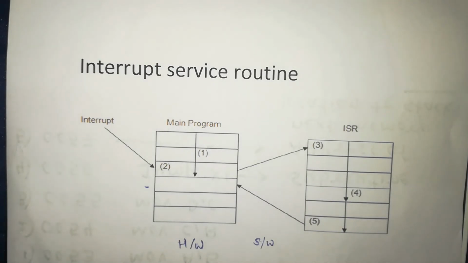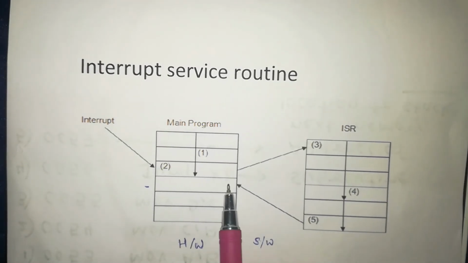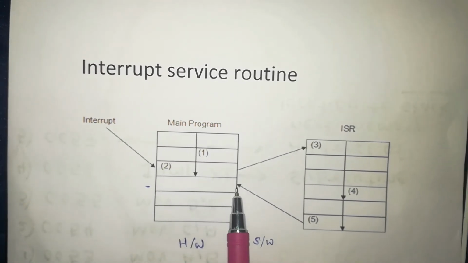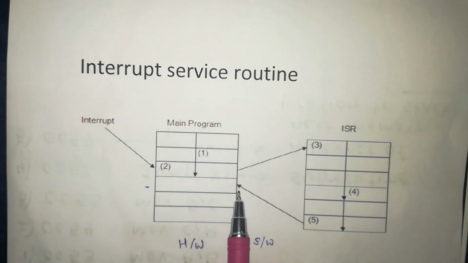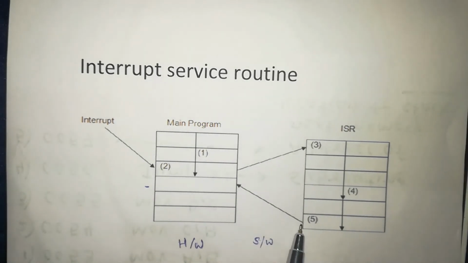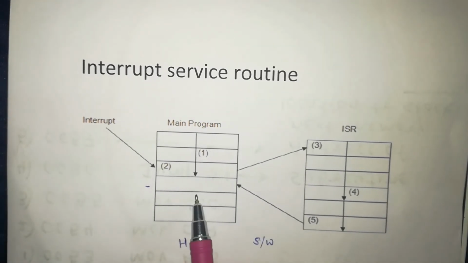So, whenever the microprocessor inputs the data from the device, that is nothing but the interrupt service routine, and it returns to the main program. It takes the address of the program counter, the next memory location of the program counter, from the stack and returns to the main program.